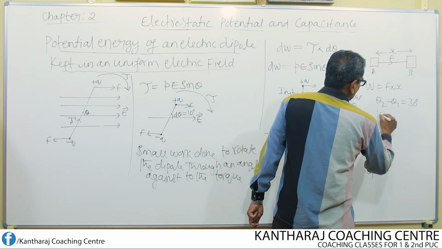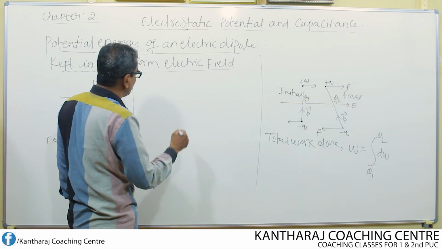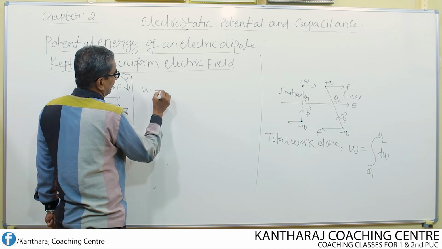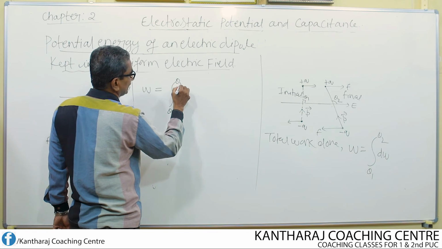That means for 10 degree, 20 degree, 30 degree, it becomes equal to W equal to integral from theta 1 to theta 2.